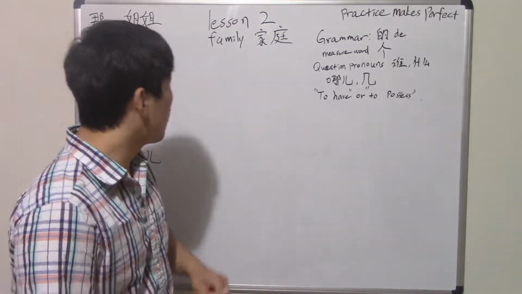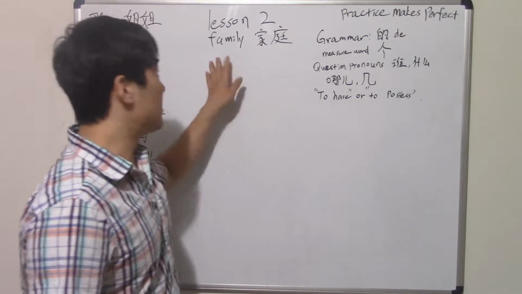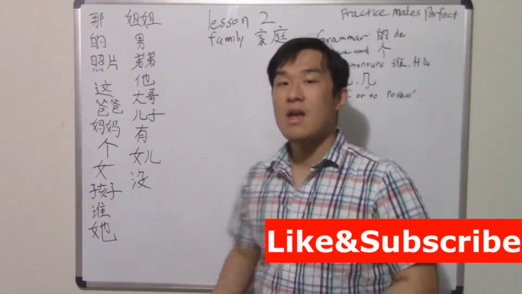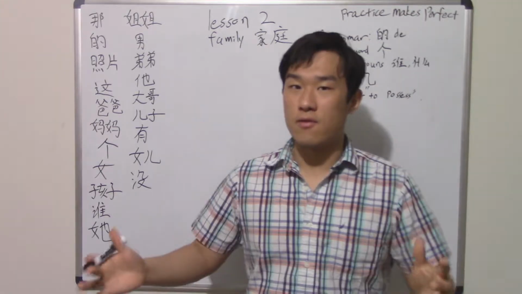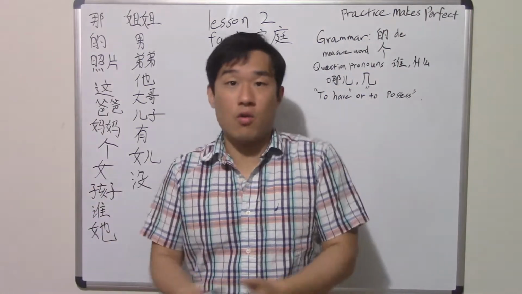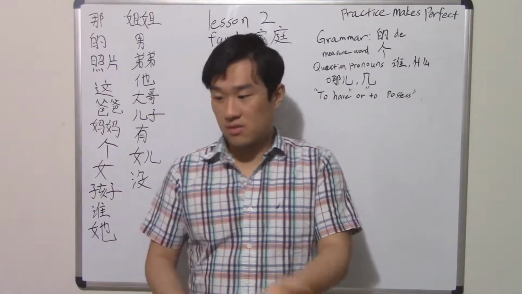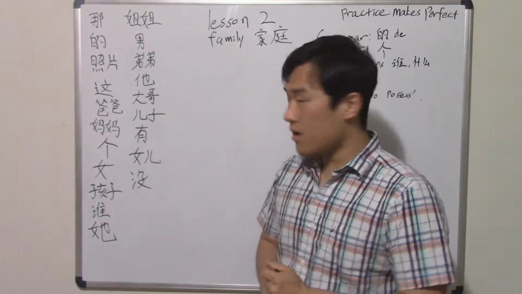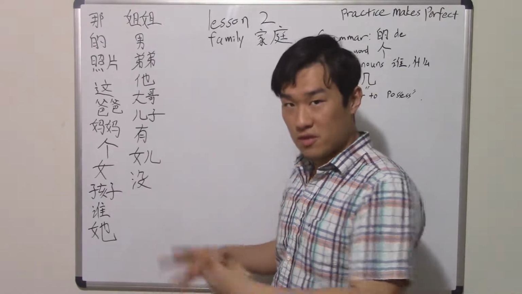Okay, so today we're going to talk about lesson 2, which is family, so basically all the vocab will be about family, and hopefully I will create a family tree for you to really understand how you say all those Chinese names for all those family members. Okay, so for right now, all these are the vocab for this lesson, for this part.